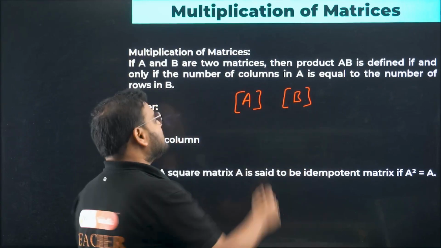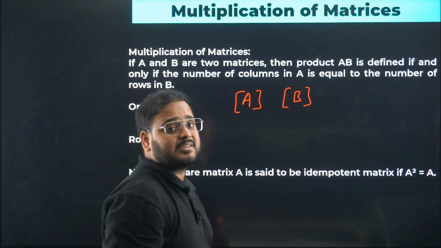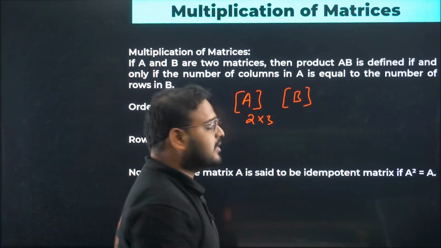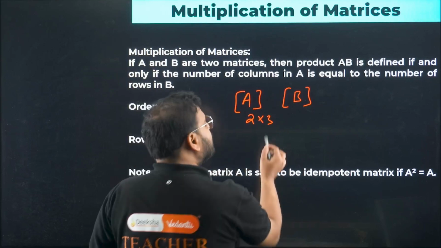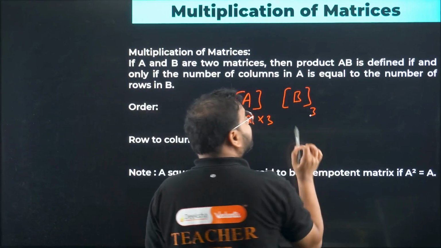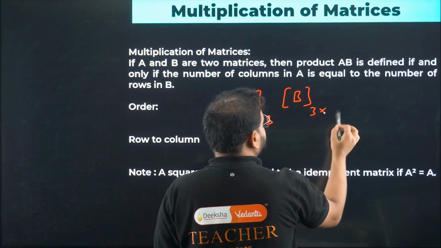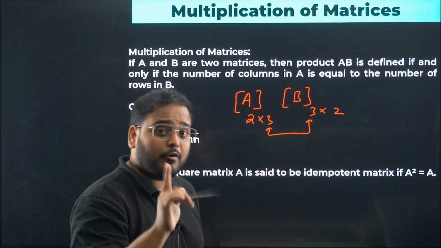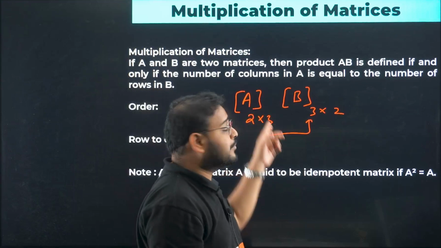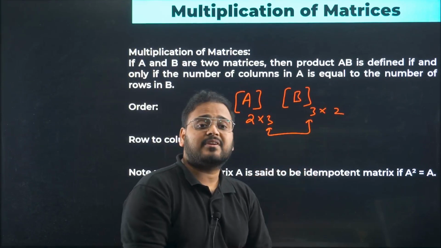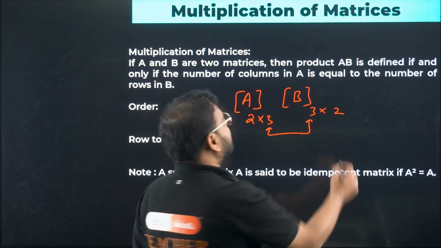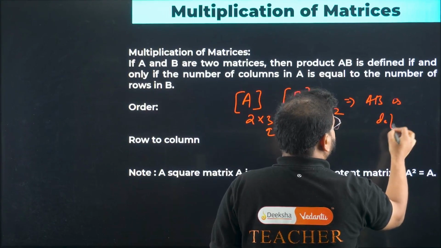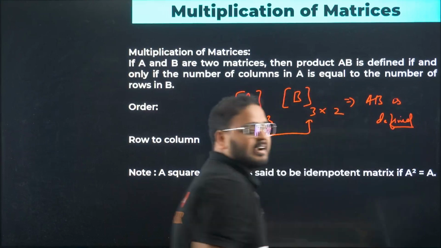So the number of columns in the first matrix, let's say it is 2 cross 3. This is the number of columns, right? It should be equal to the number of rows in the second matrix. Please understand this carefully. The number of columns in the first matrix should be equal to the number of rows in the second matrix. If that is the case, then you can say this matrix multiplication AB is defined. That's how you do it.